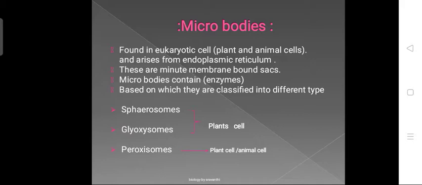Spherosomes and glyoxysomes are present only in plant cells, but peroxisomes are present in plant cells as well as animal cells. So let us see each of the microbodies in depth.